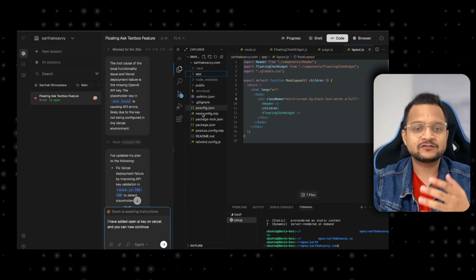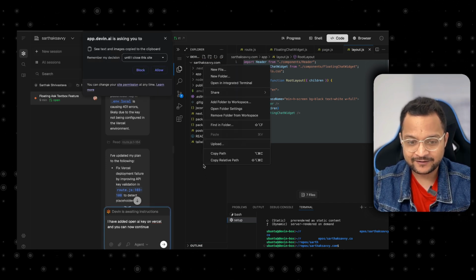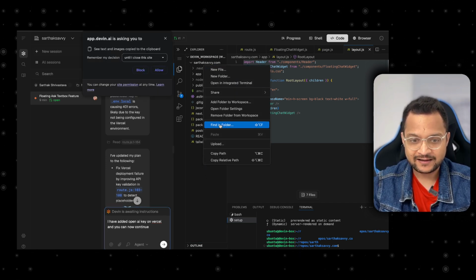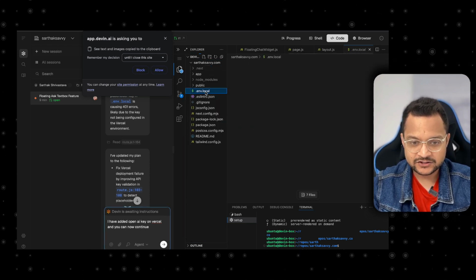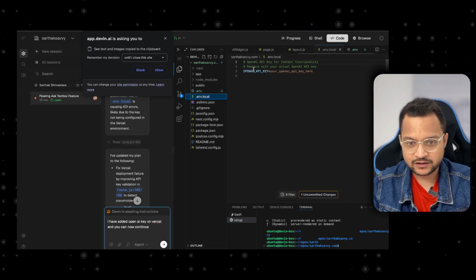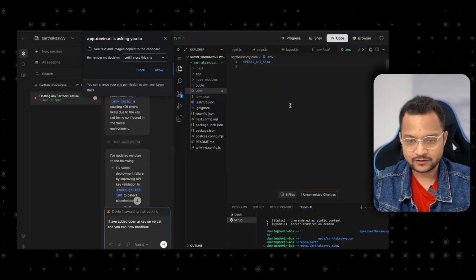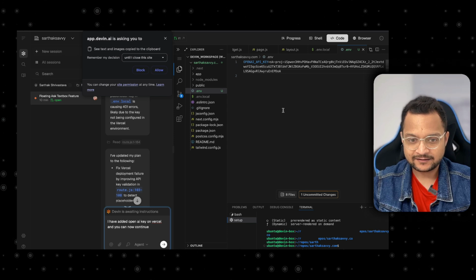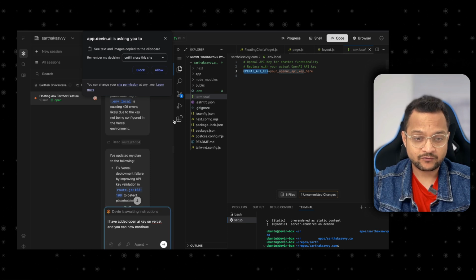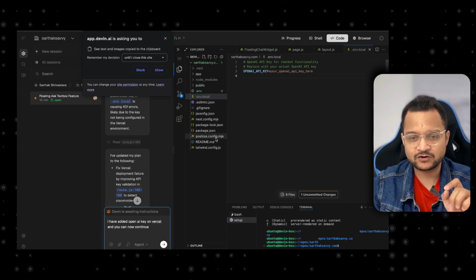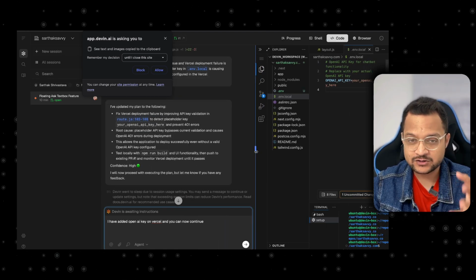And since it's just a VS Code, like our local development environment, we can right click here. We can create a new file, and we can simply say this file is going to be the .env, and I can just copy the actual key, which is this, and paste it. Okay, like this. And this is done. I'm saving it, and now I can simply try to see how this is going to perform. But obviously, this is not the secure way to add it. I'm going to show you how we can securely add this key into Devin.